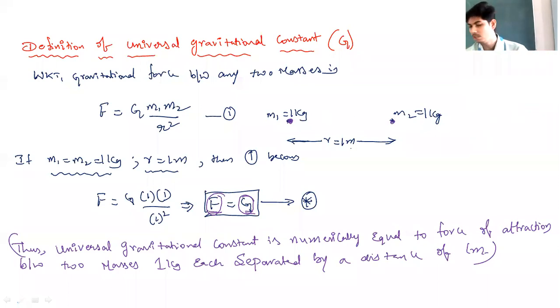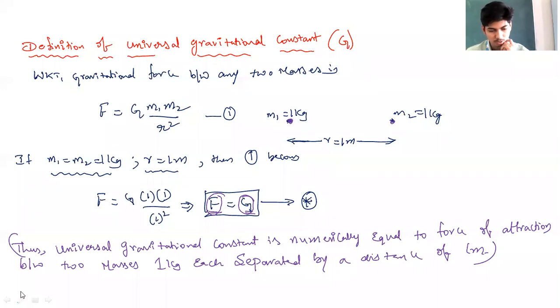Masses are 1 kg each and the distance between the two masses is 1 meter. Can you tell the numerical value of force between the two masses? Yes. See, the numerical value of force between two masses.